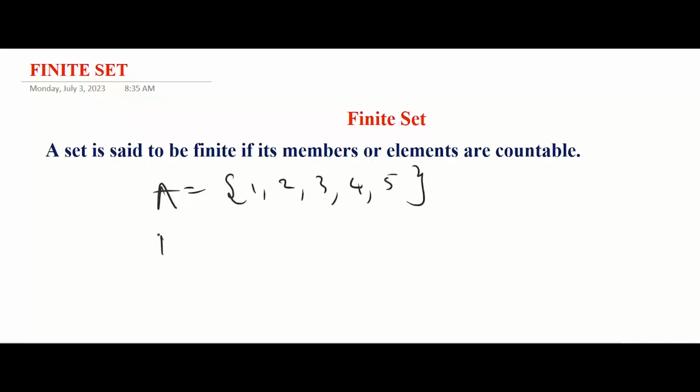You could have another one, let's say set B to be A, E, I, O and U. Set B has 1, 2, 3, 4, 5 elements, so it's also a finite set. So once you could count the number of elements in a given set, then the set is called a finite set.